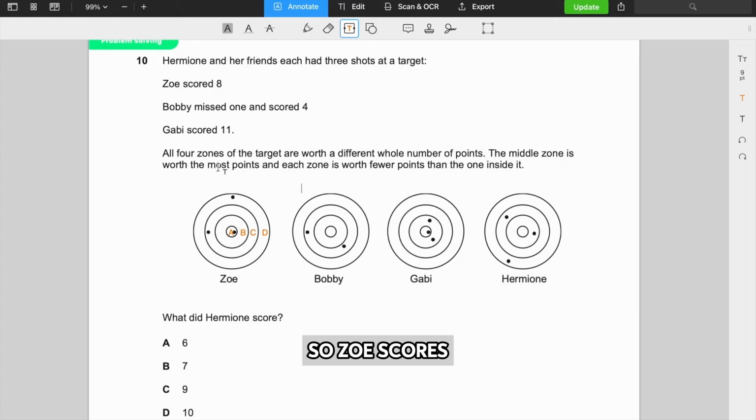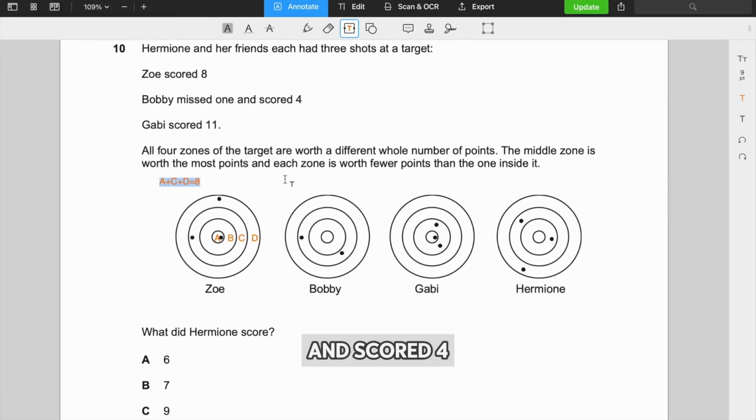Okay, so Zoe scores 8. So Zoe did 1 at A, 1 at C, and 1 at D. So we can say A plus C plus D equals 8. Bobby missed 1 and scored 4. So if you look at Bobby, we have A, B, C. So Bobby has 2 at zone C. So 2C equals 4. Therefore, C equals 2.